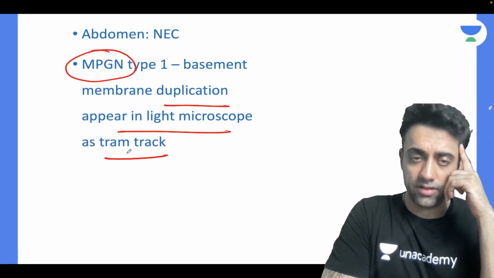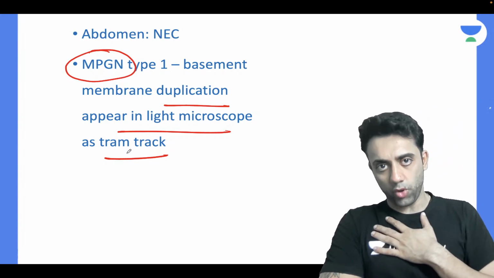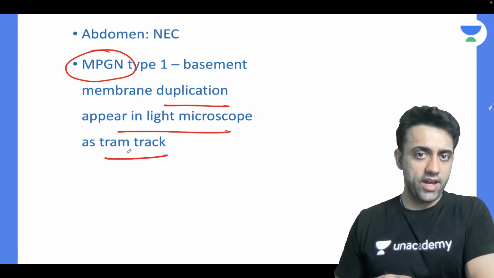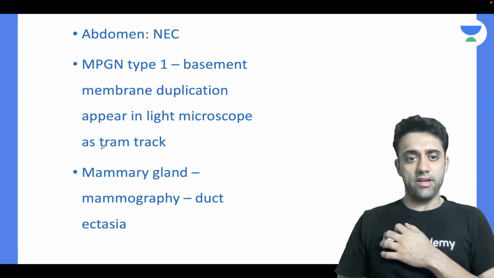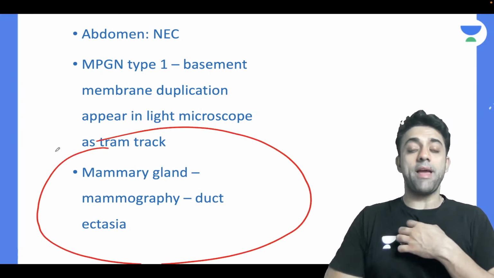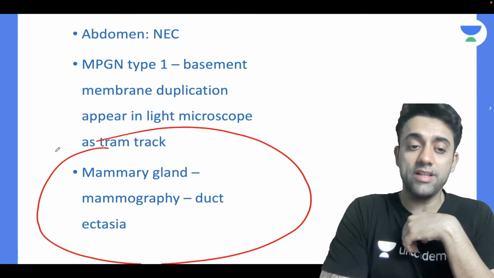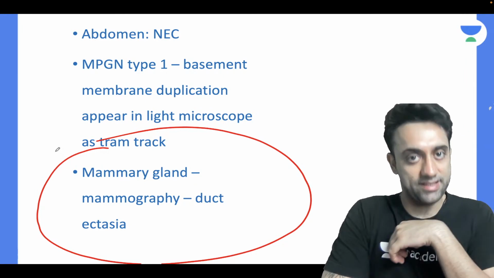Number one is Sturge-Weber. In the eyes it is optic nerve sheath meningioma. In the chest it is bronchiectasis. Then down you go, stomach, NEC. Then on the side we have kidney, that is MPGN type 1. And also in the breast, in the mammography, we have something known as duct ectasia. There also we see the tram track sign.